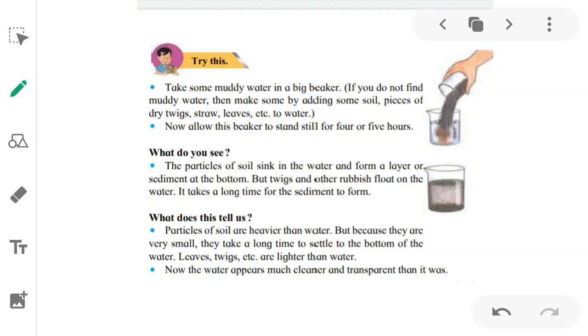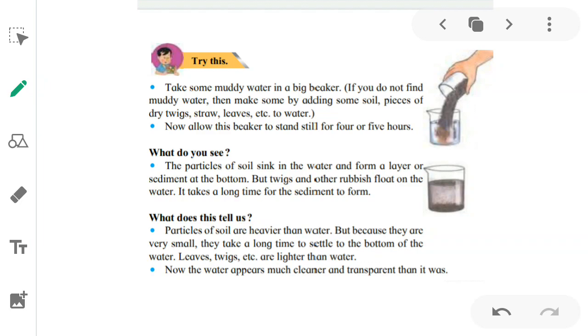But twigs and other rubbish float on the water. Why does it happen? Because it takes a long time for the sediment to form. Twigs and straw will take a long time to form the sediment, to settle down at the bottom of a liquid. So what does this tell us?